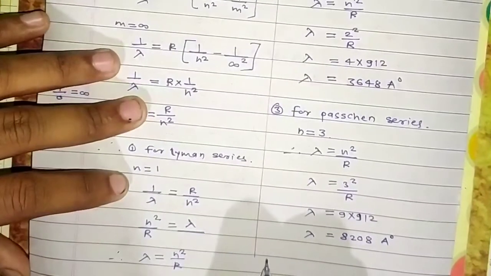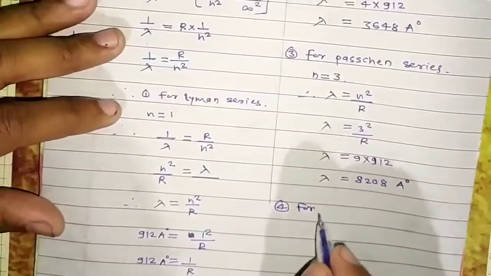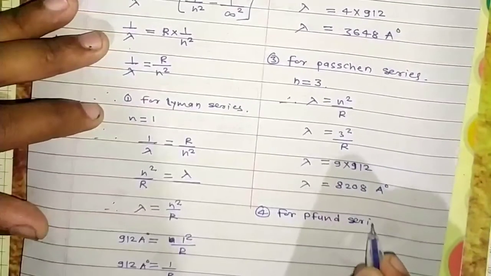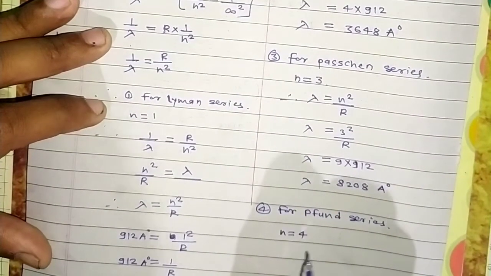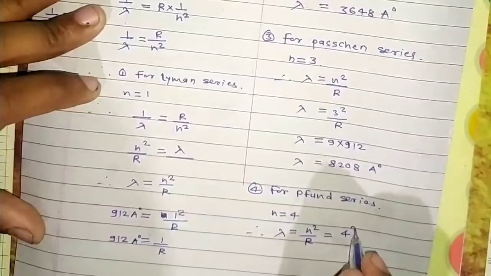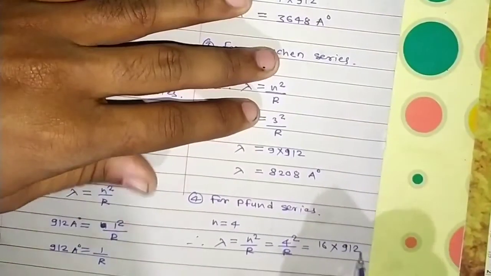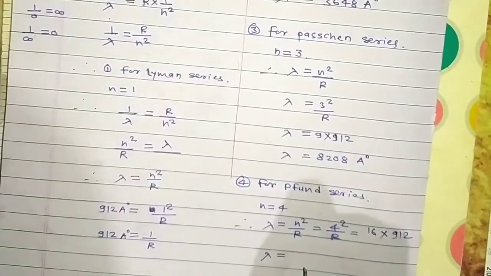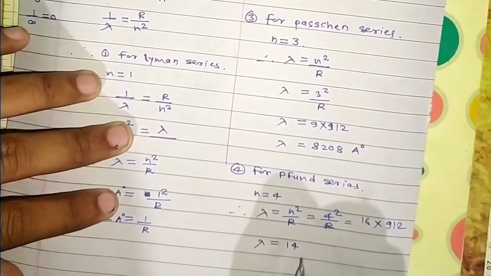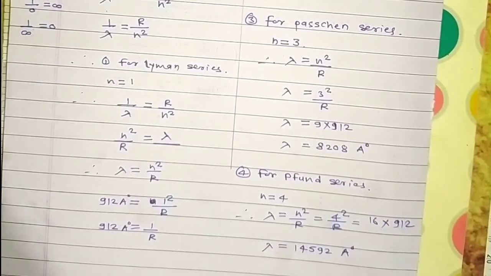And now for the last, the Pfund series. For this, n is equal to 4. So lambda is equal to n square upon R, so n square is 4 square divided by R. It will be 16, and 1 upon R is 912. If you calculate this, you will get the value 14592. So that is the answer here. I hope you will get it.